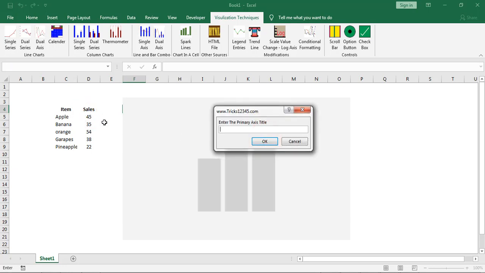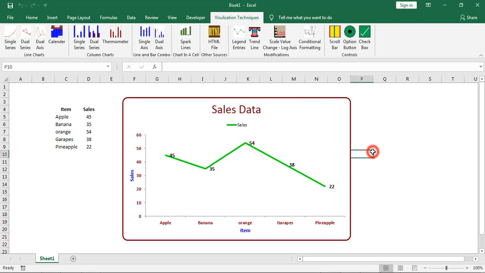Next enter the primary axis title. Next enter the category axis title. Next I am entering the chart title. Next I am providing the chart name. Now I created the chart successfully by using this add-in.